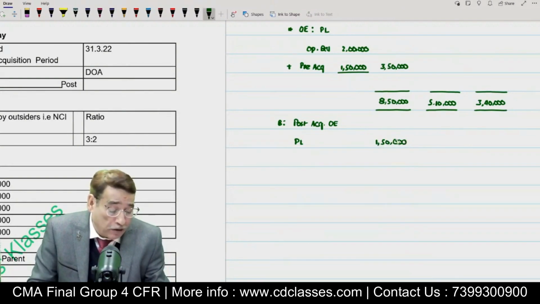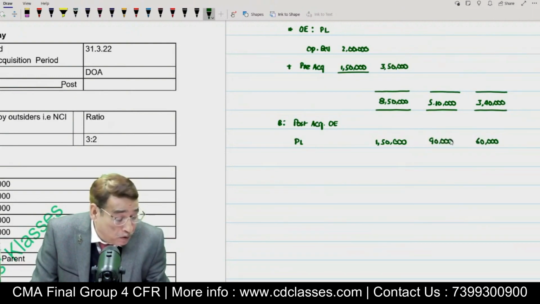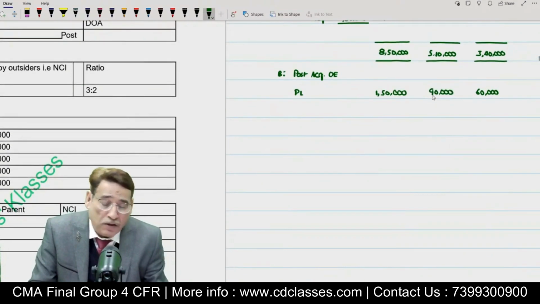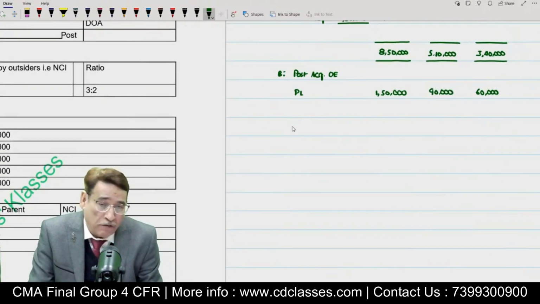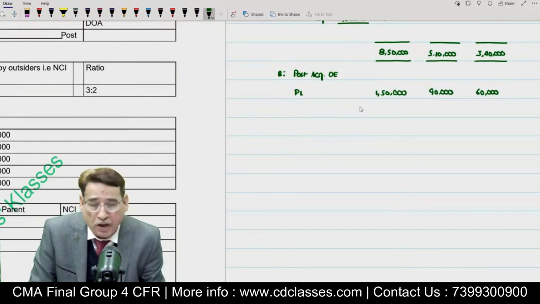Out of 1,50,000, obviously 40% belong to NCI. So I am going to write here 60,000. And 60% will belong to the parent company. This is how you will have to prepare this particular table. And even in the last session, I talked about this particular fact. If you are done with this particular step, that means half the battle is already won.